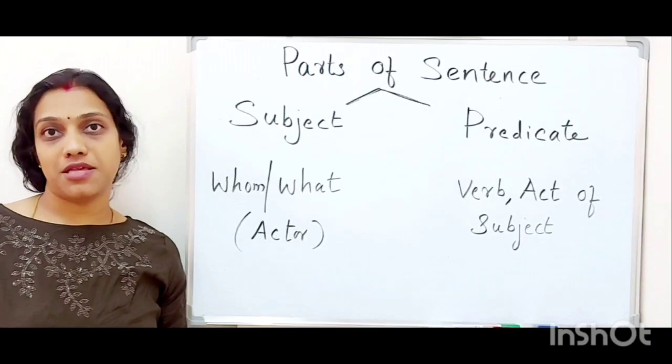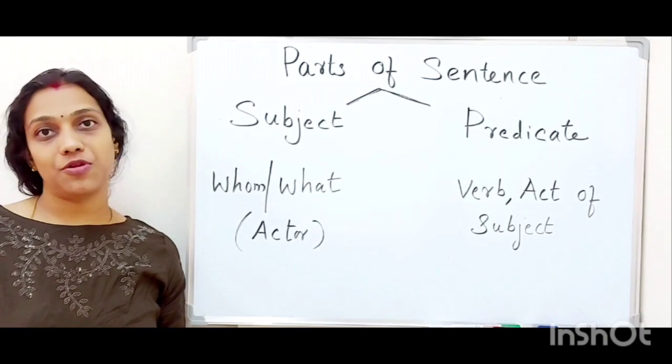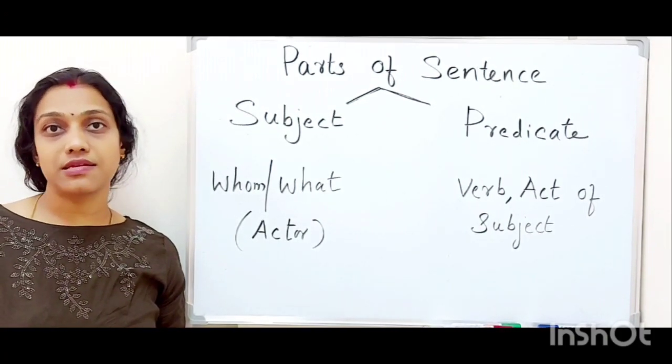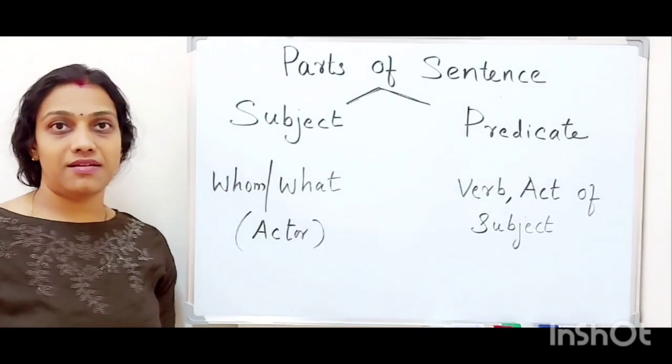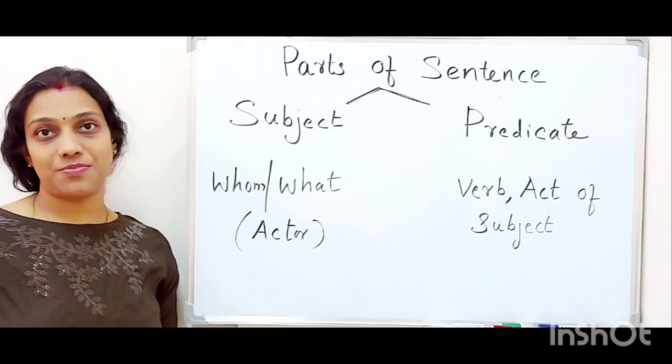Body is divided into three major parts: head, trunk and abdomen, right? Like that, a sentence is also divided into two major parts, that is subject and predicate. Let us see what is a subject and what is a predicate.